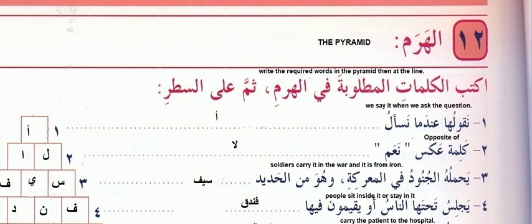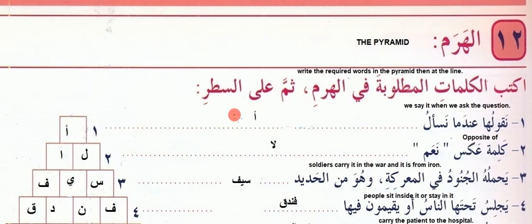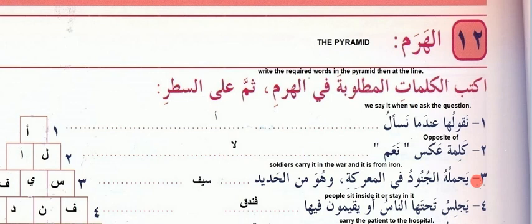So whenever we ask the question, we use alif. So here we write the alif. Now this is the second kalima, aksa, naam, opposite of naam. What is the opposite of naam? Naam means yes. This is the lam alif, la means no.